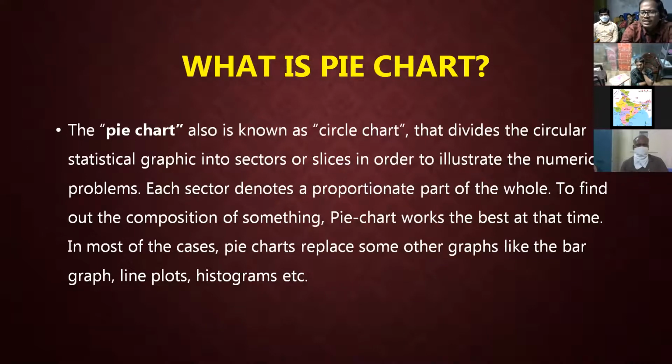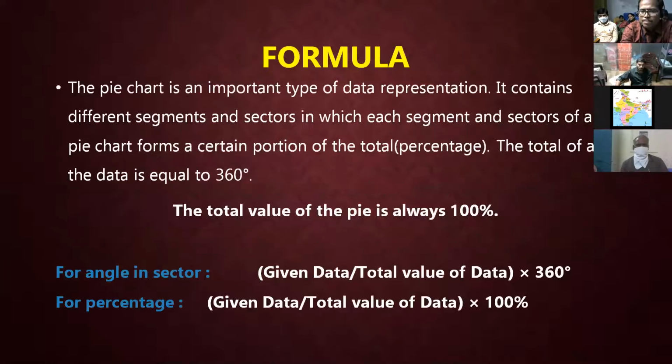So what I'm telling you is that the subjects are correlated. That means they should have knowledge of maths to understand social studies, and in the same way, social studies to understand the maths, anything. So for that reason I want to tell you how to draw this pie chart by taking one small example. Can you go to the next slide, sir?